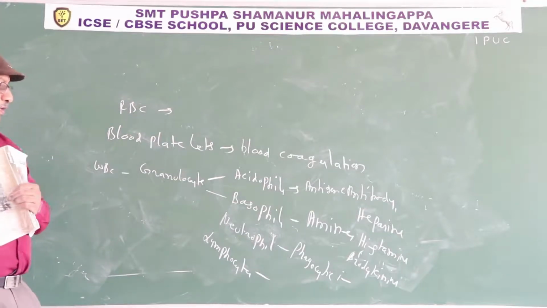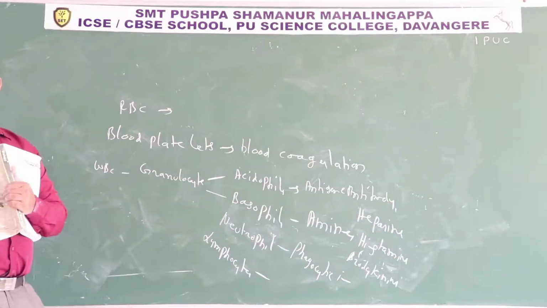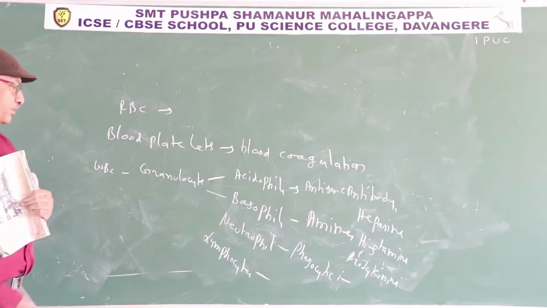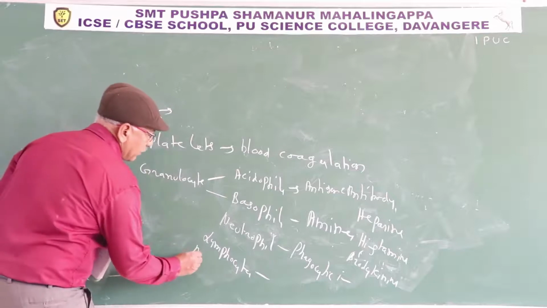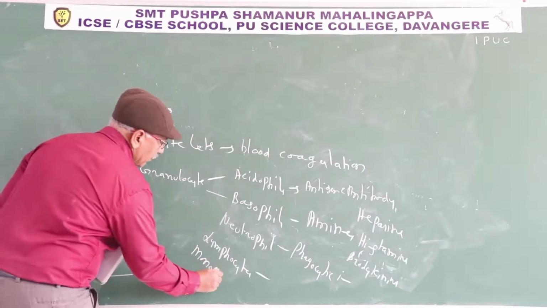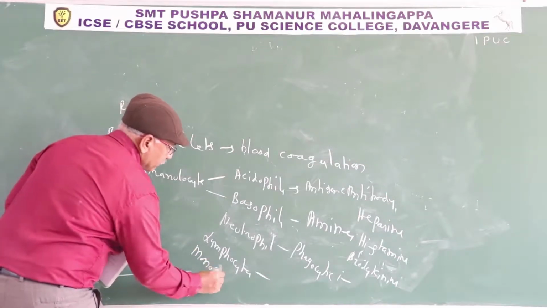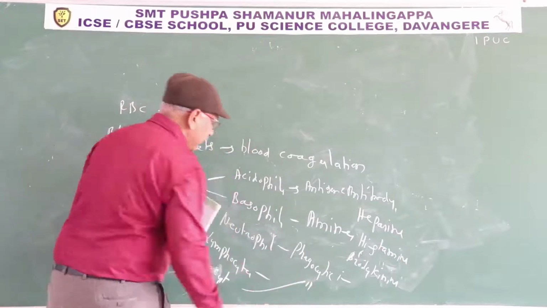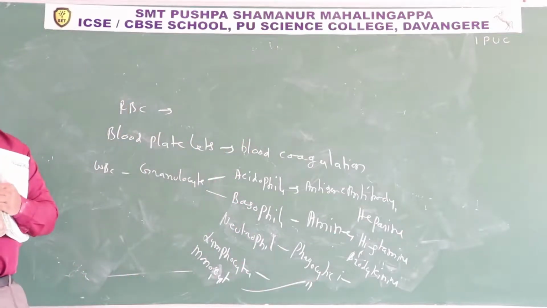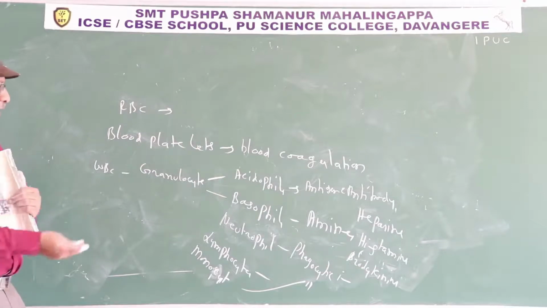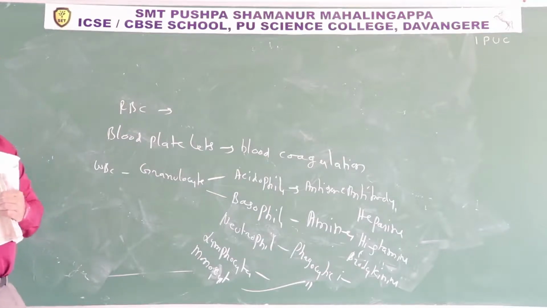Some types of T lymphocytes destroy the antigen. Next one is monocytes. Monocytes are also phagocytic in function. Monocytes also engulf the dead tissues. In this manner, monocytes act as internal scavengers.